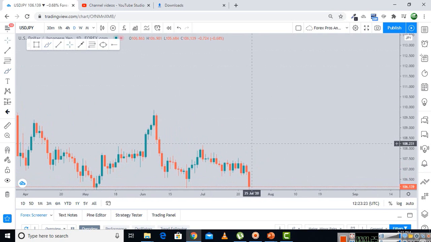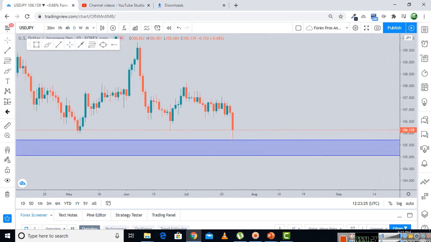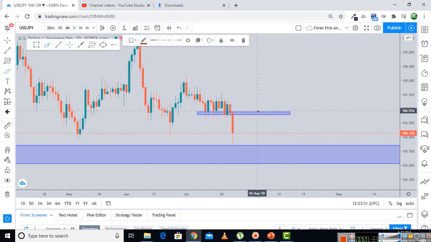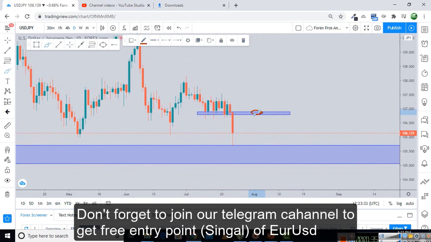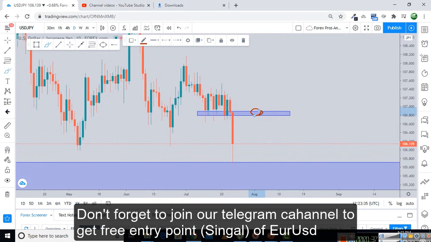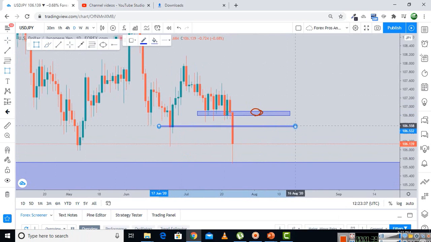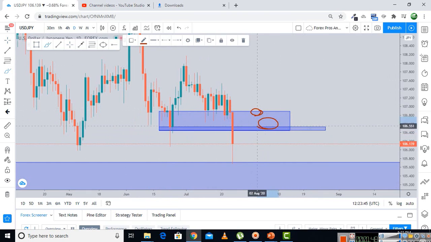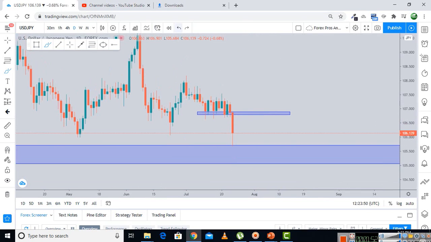On the daily chart, the situation is very interesting because first of all, what we can see is that this structure support is now broken, which will be the acting structure resistance of the market. But one more thing which we can see is that another structure support lies in the area which will also be acting as a structure resistance. So we can consider this whole area as a structure support which has been broken and now will be acting as a structure resistance. So how will we approach this kind of situation?